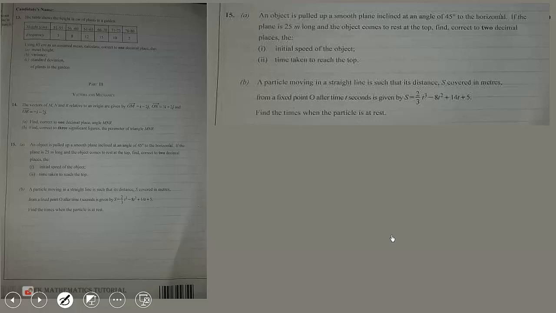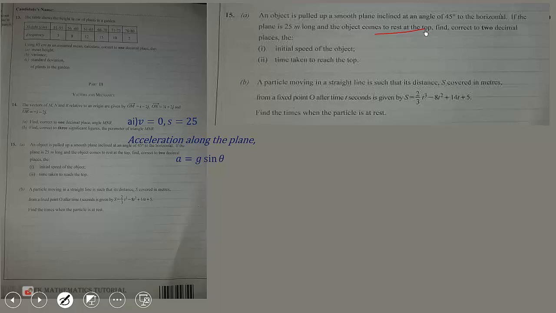So we have this information. We have v equals 0, which is the final velocity, because it says it comes to rest. Then we also have s equal to 25. Now we need to get the acceleration of this retarding force, which along this plane is given by g sine theta.